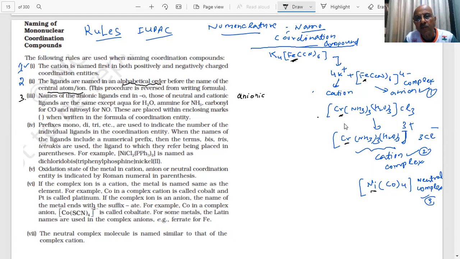anionic ligand, student, their names will end in O. For example, if I write Cl minus, Cl minus is an anionic ligand, the name will be chlorido. I am ending with O. Did you see O in the end? Yes, sir. Bromido. And if I have OH minus, what was OH minus written as?